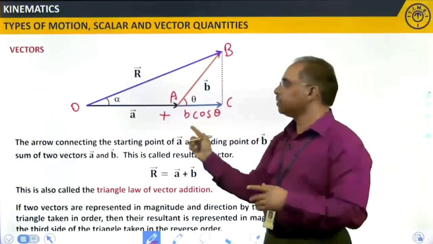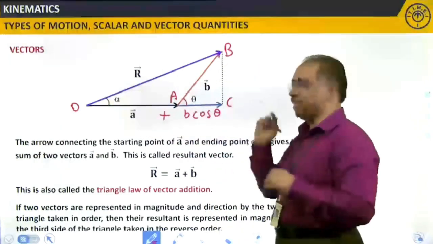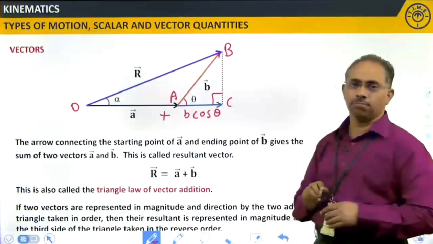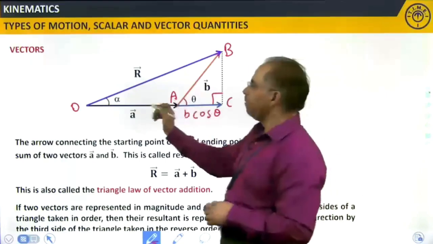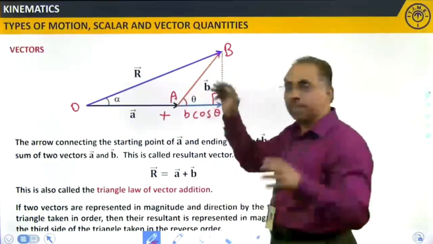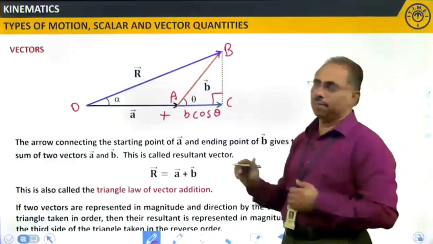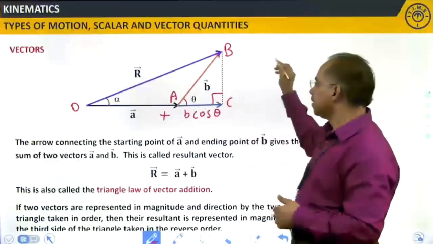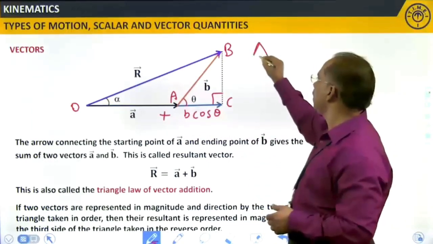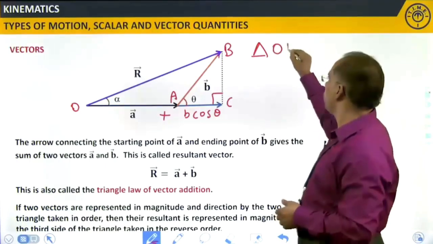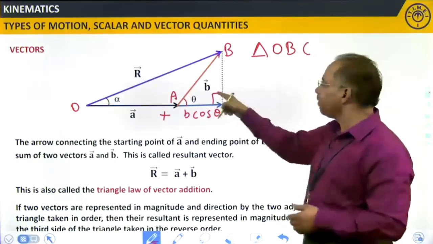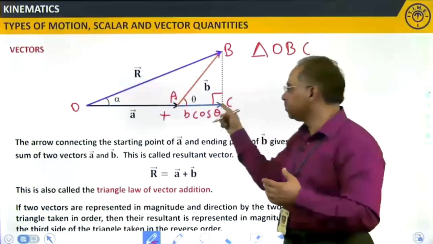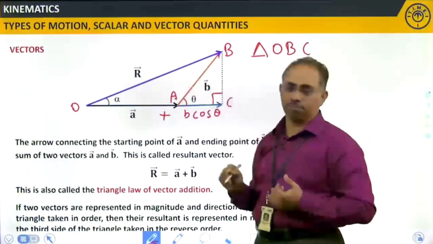If I am considering the triangle OBC, this is a 90 degrees, that is, a right angle. So, when I consider OB, which is representing the resultant, the component of the resultant along this particular direction, if I take the triangle O, B and C, it is right angle at C. And if I apply now, what is OC in terms of R?